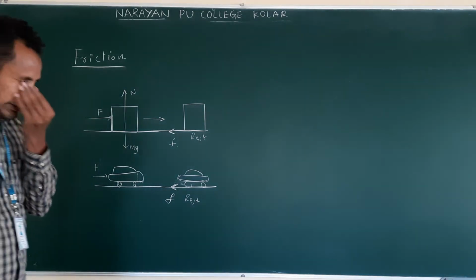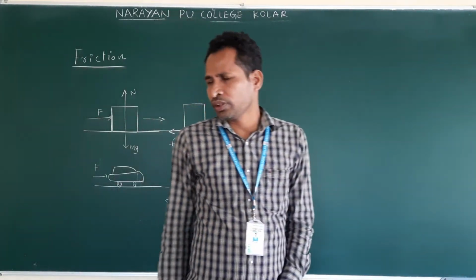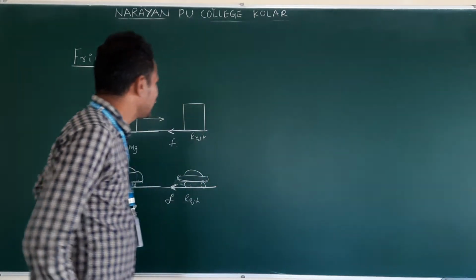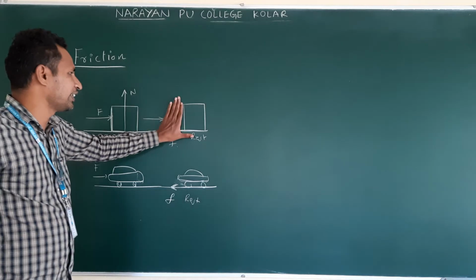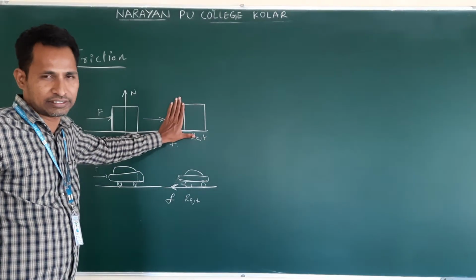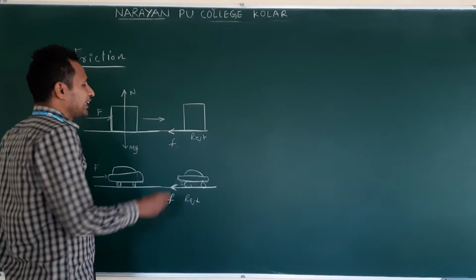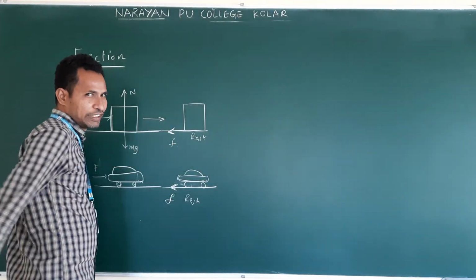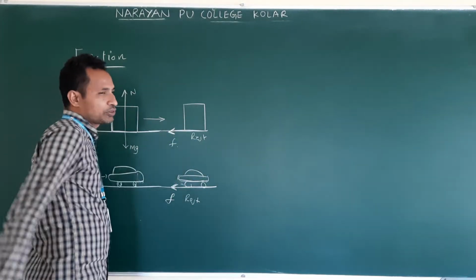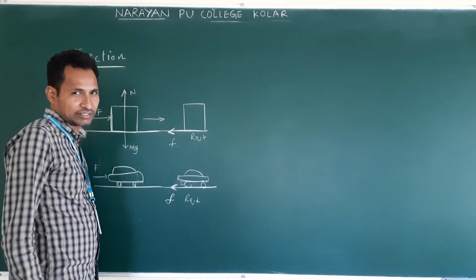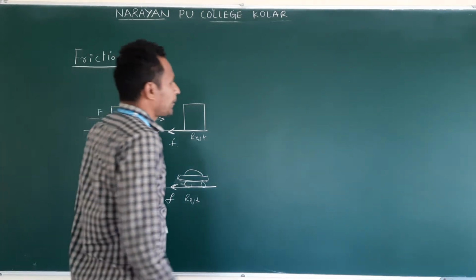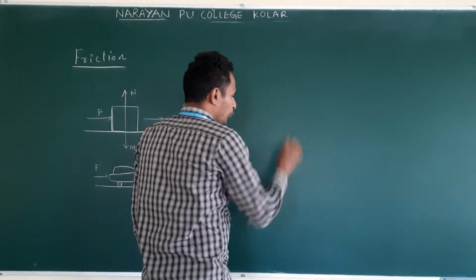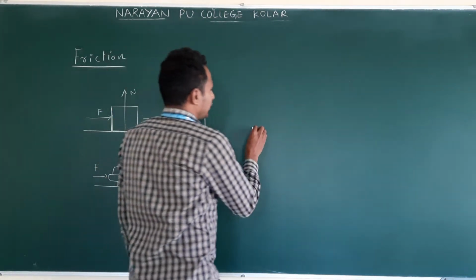Anyway, here we understood what friction is. Now, it is very important. See, when this friction comes into play, now the object is at rest. Now is friction acting or not? If it acts, what is the direction of the friction? Opposite to relative motion. Now the object stops. Does friction act or not? That is very important. Now suppose we have an object on the floor.